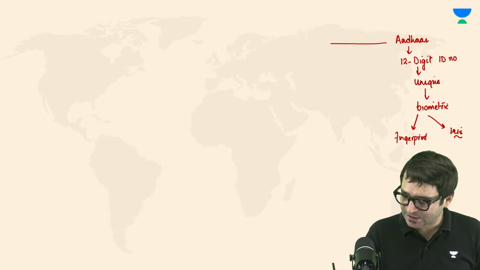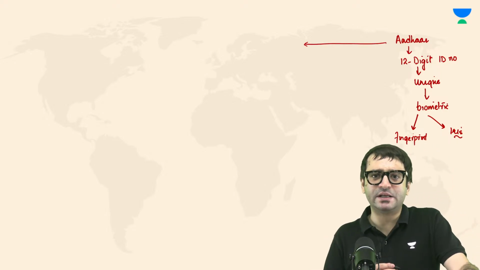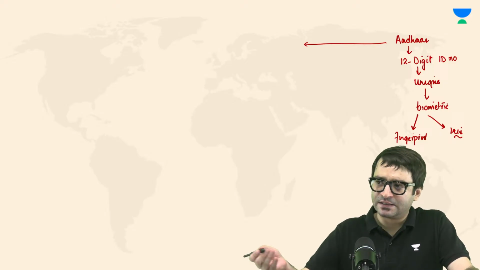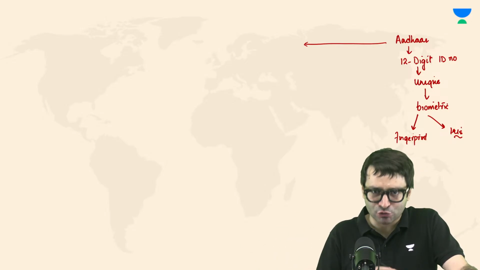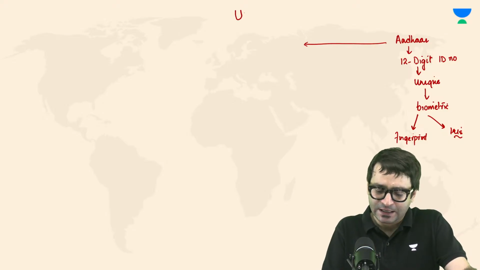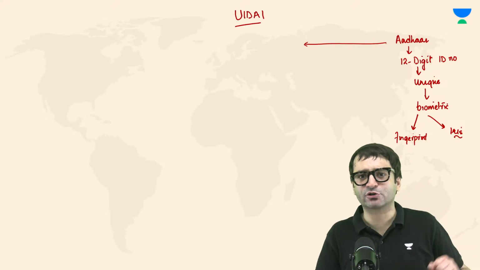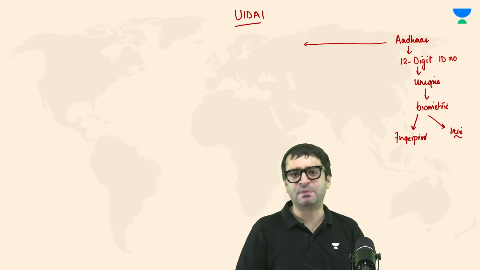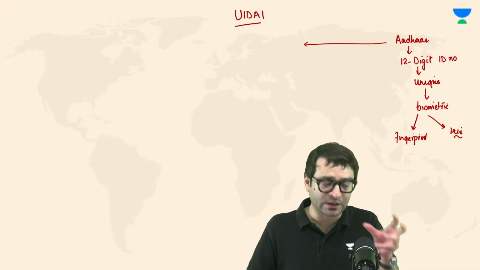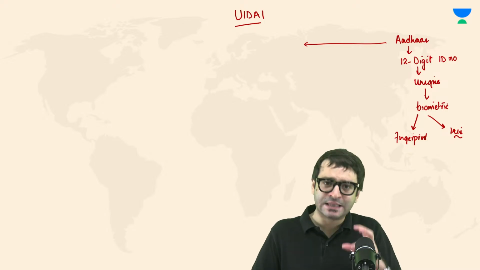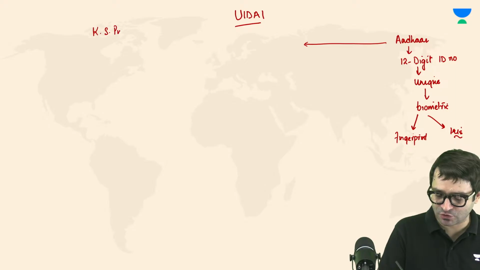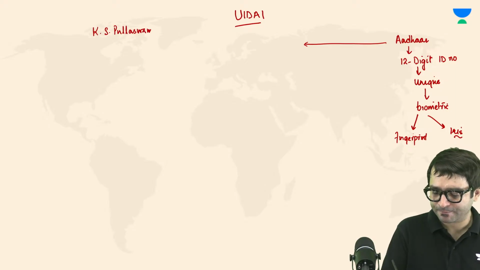But when this Aadhaar was implemented, initially it was the brainchild of Dr. Manmohan Singh when he was the Prime Minister. He invited Nandan Nilekani, the co-founder of Infosys, to start this Aadhaar project and create an authority called the Unique Identification Authority of India, responsible for generating Aadhaar. Later, when the BJP came to power, a statutory backing was given to Aadhaar because previously there was no law authorizing Aadhaar. But then a law was passed, and then this law was challenged in the court, in a famous case known as K.S. Puttaswamy versus Union of India.